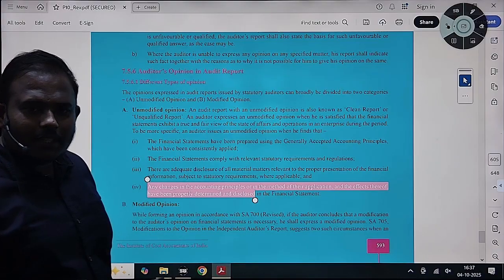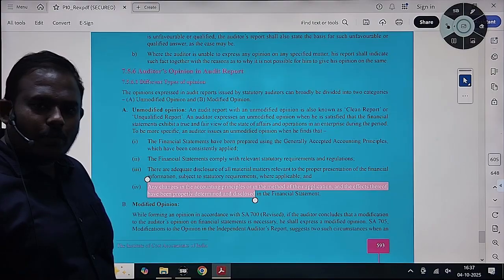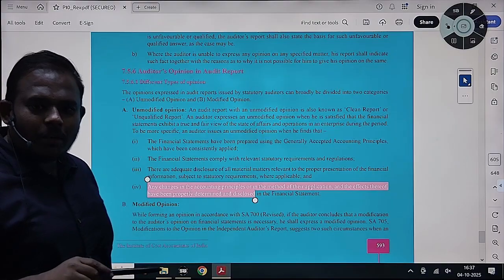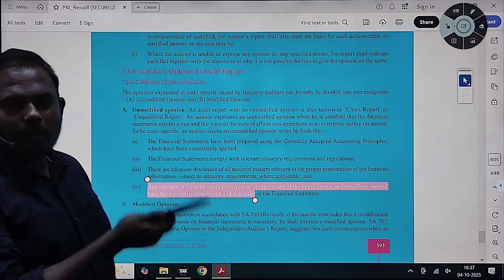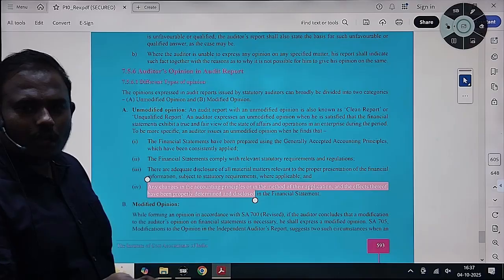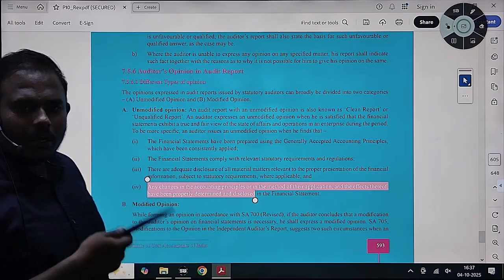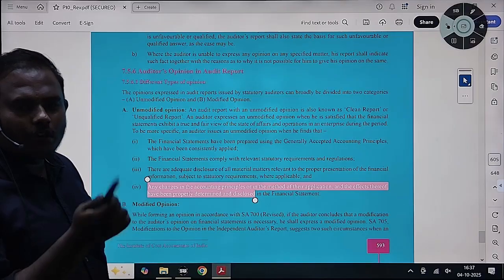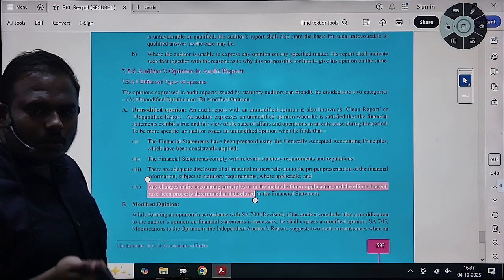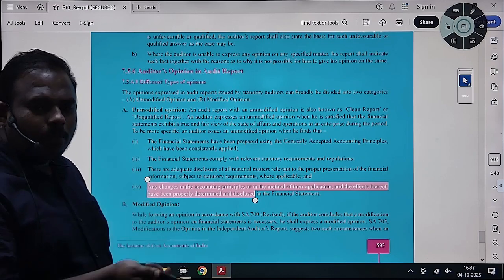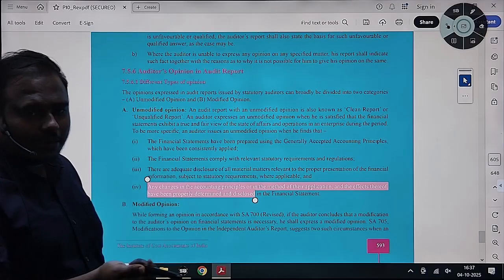If there is any change in accounting policy or accounting method being followed, there should be a proper reason, or there should be a new accounting standard which requires us to do so. Like Ind AS 116 instead of Ind AS 17, a new standard has come. It has requested us to do discounting of lease liability.